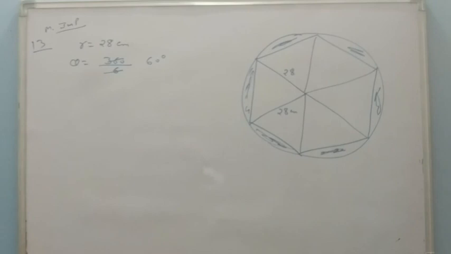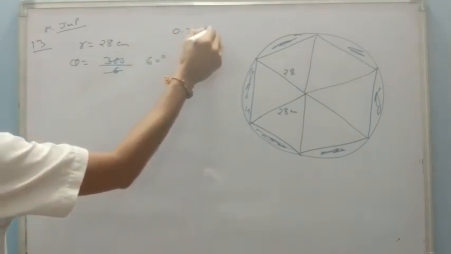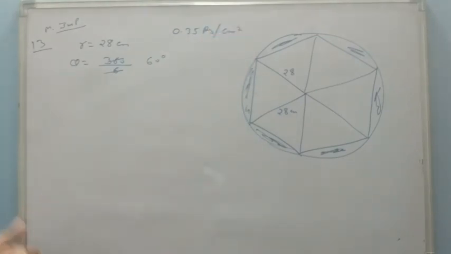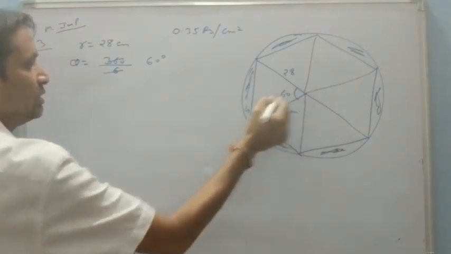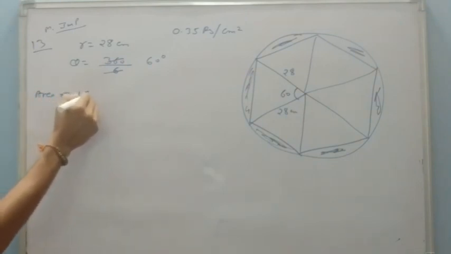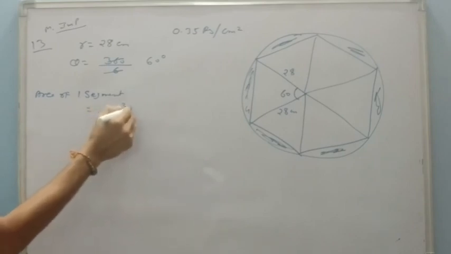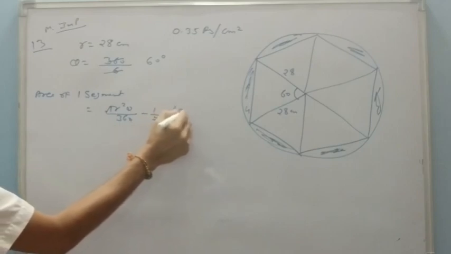Now I have to find the cost of it, the rate is given as 0.35 rupees per centimeter square. इस डिज़ाइन का रेट कॉस्ट बताना है मुझे कितना होगा. तो फर्स्ट ऑफ ऑल वी हैव टू फाइंड द एरिया ऑफ segment. So area of one segment is pi r square theta upon 360 minus 1 upon 2 r square sin theta.